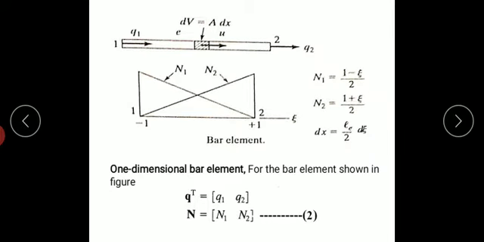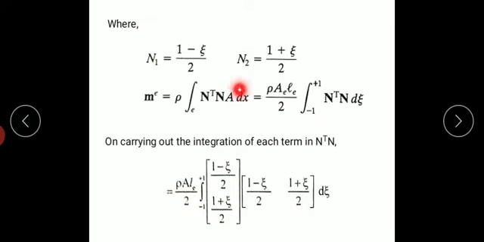So dx is Le by 2 zeta. So when dx is replaced with zeta, Le by 2 I took common and zeta d zeta comes. But in the shape function, zeta will vary from -1 to +1. So the integration is replaced with the limits -1 to +1. So now carry out the integration of each term in N transpose and N.